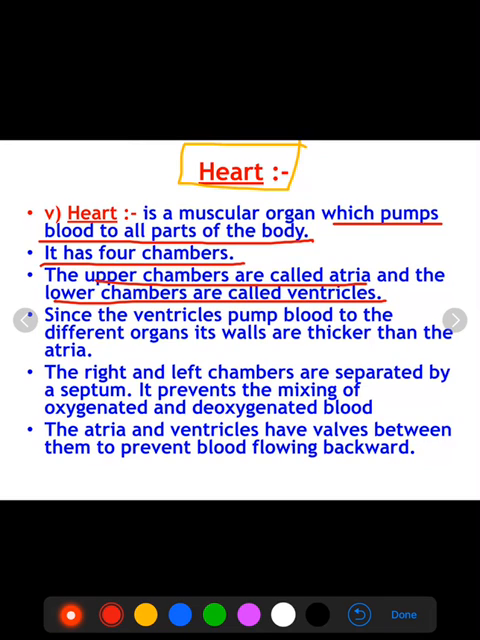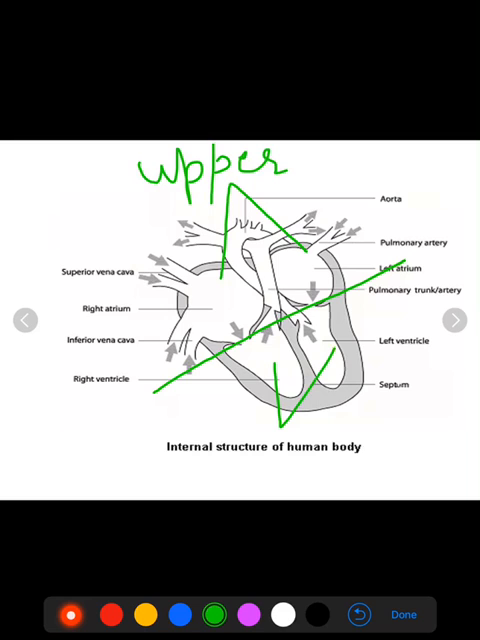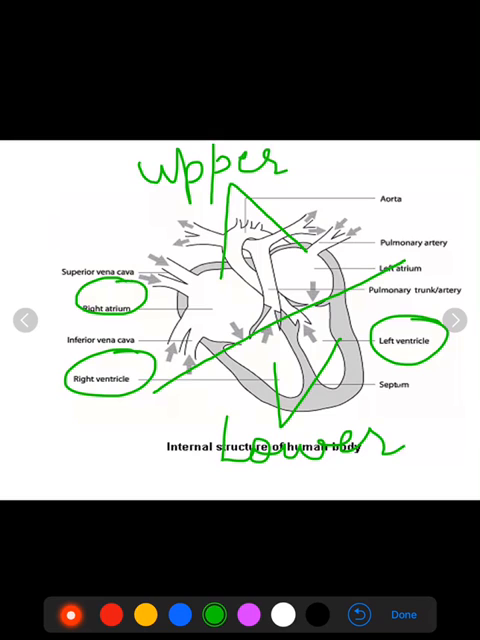You can see this picture here. So these 2 are the upper chambers and these 2 are the lower chambers. So lower chambers are known as ventricles and upper chambers are known as atria.